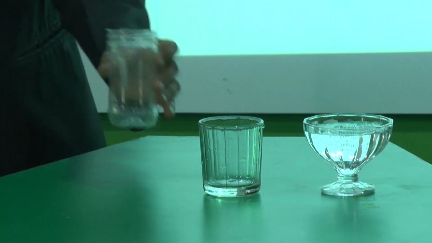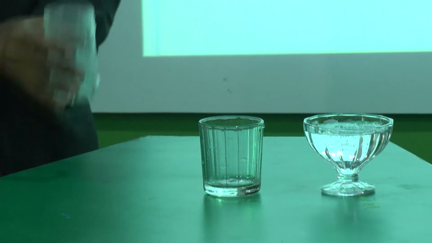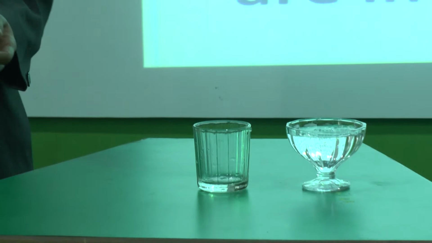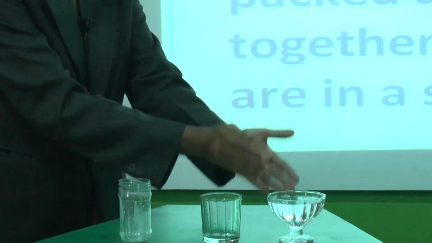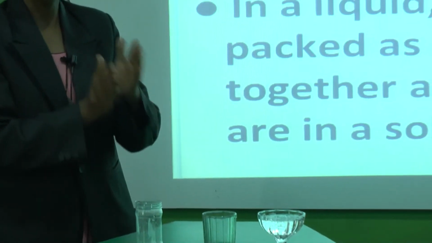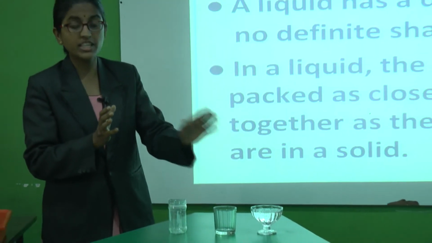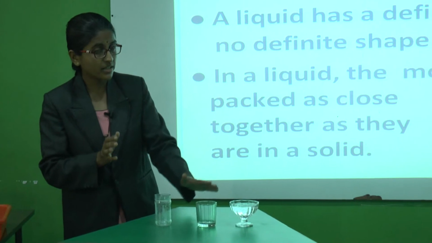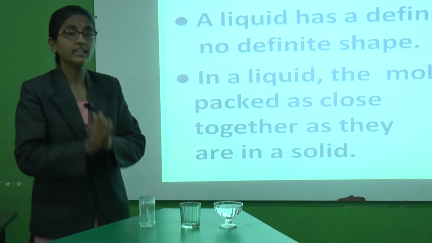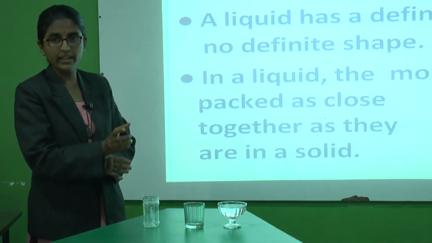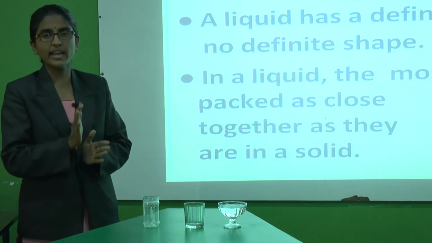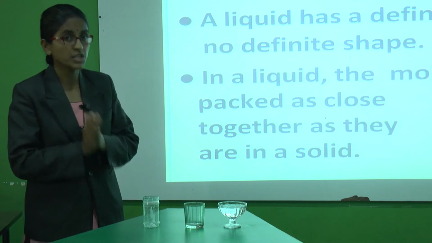But when I change the place, the shape of the water is changed, means water has definite volume, but liquid does not have definite shape.